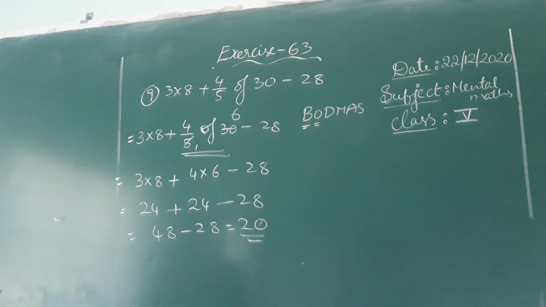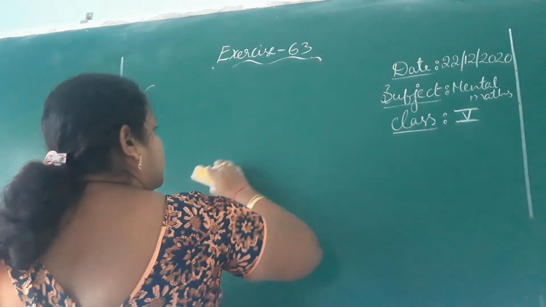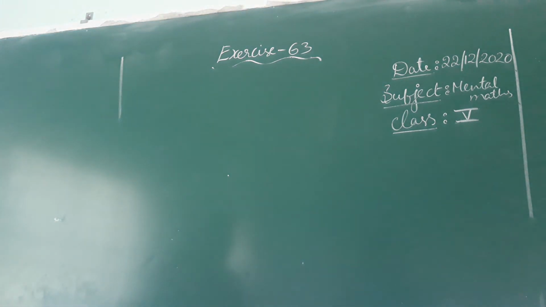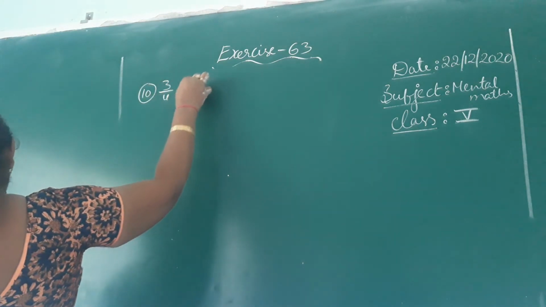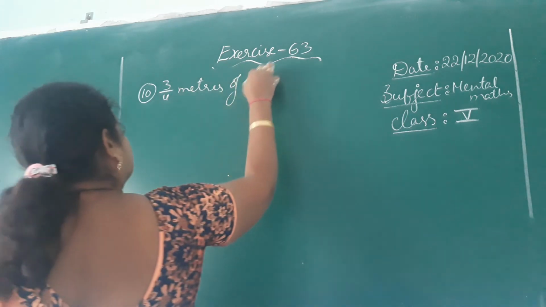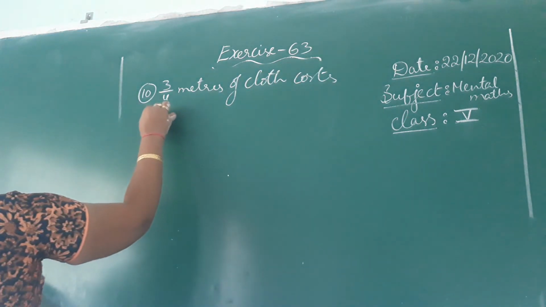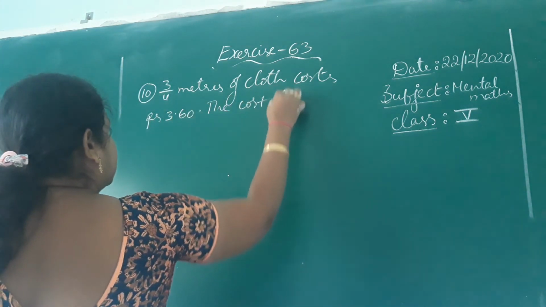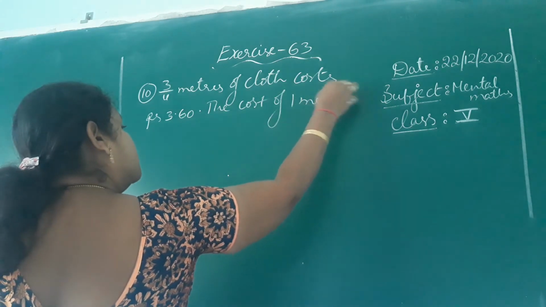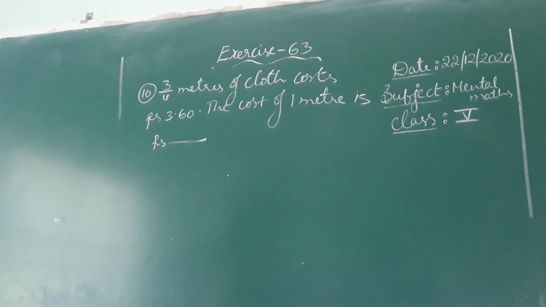See the last one children, the 10th one. 3 by 4 meters of cloth costs 3 rupees 60 paisa. The cost of 1 meter is? 3 by 4 meter cloth cost was given and they are asking us to find the cost of 1 meter cloth.